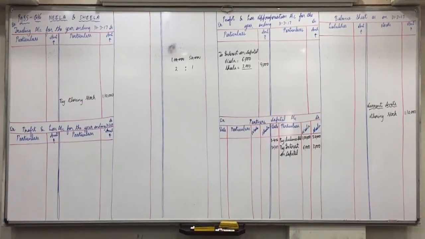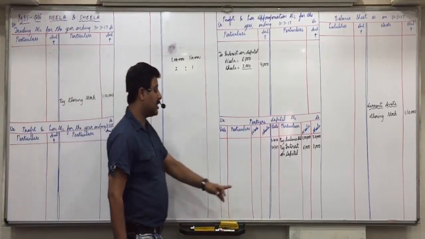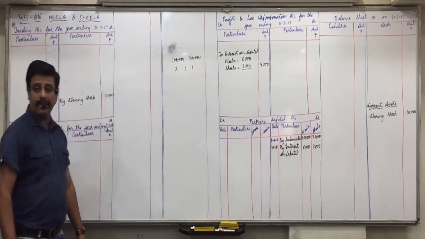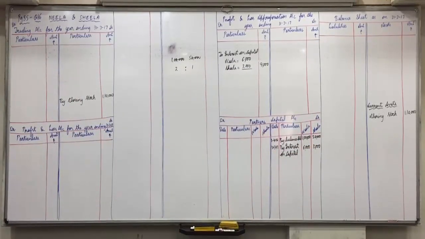Once again, what are the two effects of interest on capital? P&L appropriation on debit side and partners capital on credit side. Amounts 1 lakh into 6%, 6,000, 50,000 into 6%, 3,000. Anyone who is not clear with it or still writing, raise your hand. Next adjustment. Interest on drawings recoverable from partners Neela 900 and Sheila 600. Third adjustment, read it loudly. Interest on drawings recoverable from partners Neela rupees 900 and Sheila 600.